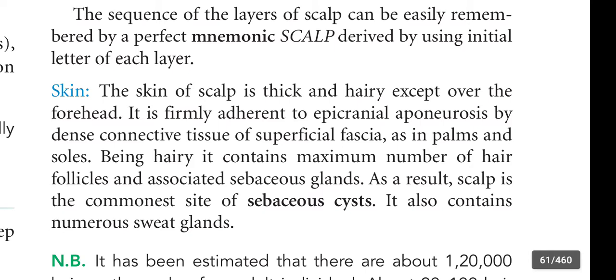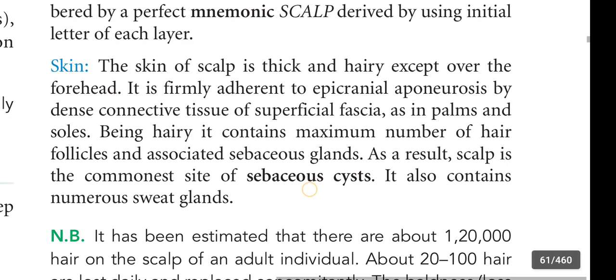The first layer connects with the third layer with the help of the second layer, which is the superficial fascia, that is connective tissue, as in palms and soles. Being hairy, it consists of maximum number of hair follicles and associated sebaceous glands. As a result, scalp is the commonest site of sebaceous cyst. It also contains numerous sweat glands.